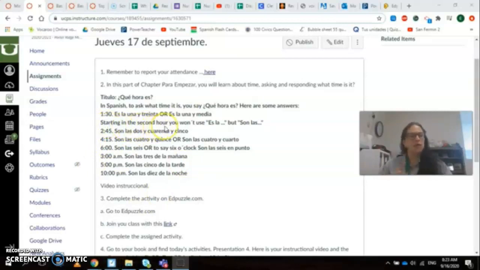Starting in the second hour, so the first hour is 1, but the second hour is 2. Starting the second hour, you won't use es la, but you're going to use son las. The reason why you do that is because una is singular, and from 2, 3, 4 will be counted as plural. So you use the singular form es and the singular article la for la una, and then you're going to use the plural form son and the plural article las from 2 and on.